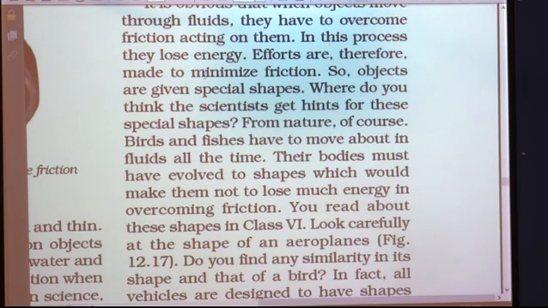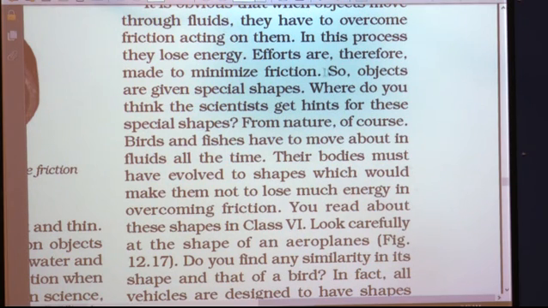In this process, they lose energy. Efforts are therefore made to minimize friction. So if for overcoming the force of friction the objects lose energy, then efforts are made so that this friction can be minimized, and that is why the loss of energy can also be minimized by these objects.